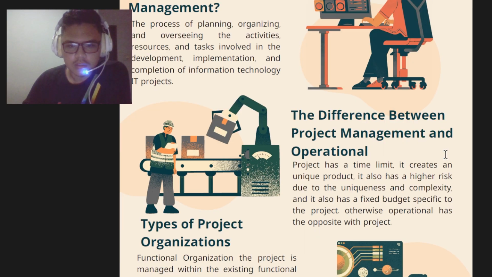And the next is, what are the differences between project management and operations? So the first characteristic of project management is it has a temporary time, also called it has a deadline, that the project has to be done before the deadline, and then it also has a product.